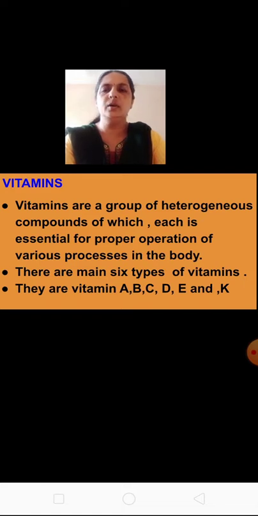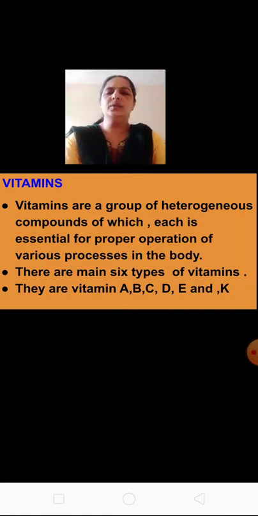Then we learnt about proteins, how proteins are converted into amino acids, and different amino acids are produced from different organs like skin and bones, which are very useful to us. Then we learnt about lipids, and we get 9 kilocalories per gram of lipid.